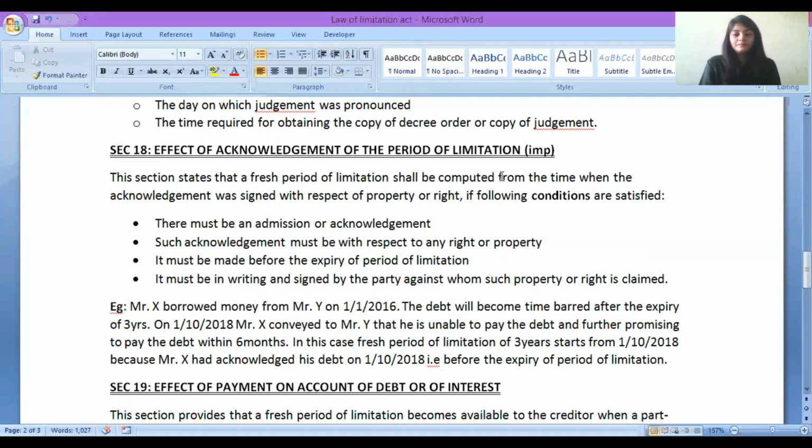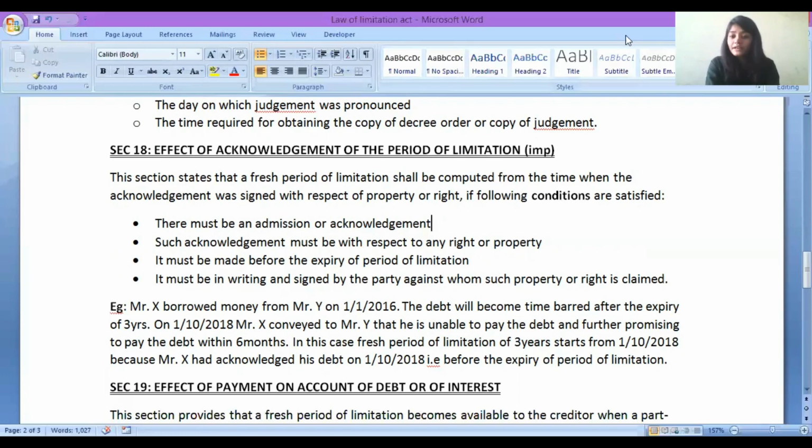Today you came and you acknowledged that you don't have money today. Today you are not able to pay me rupees 10,000. That means you have not paid, but at least you have made an acknowledgement that you cannot pay. So my fresh period of limitation to file an appeal against you will start from today, because you acknowledged it today. I will get a fresh period of limitation to file an appeal against you if you do not pay me the money later on, right?